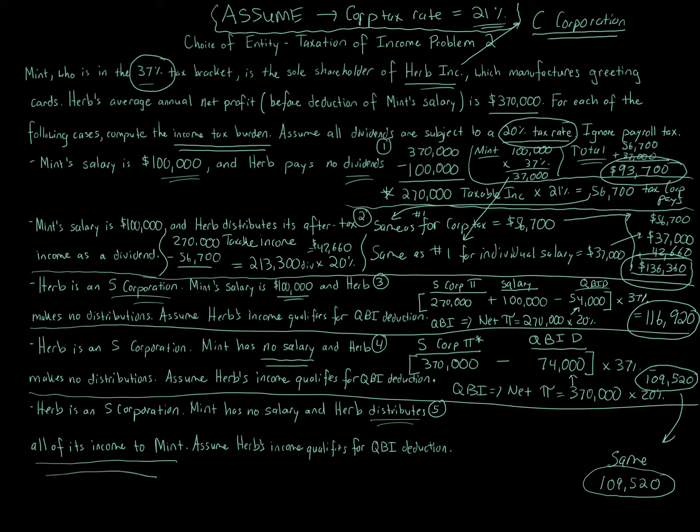All right, so I hope you've enjoyed this one. I know this one's really long. Make sure you go back over this. The point of this question is to show you different situations with C corporation and S corporation. Basically, C corporation, double taxation issues versus pass-through, because the partnership issues are going to be very similar. Of course, there's differences between partnership and S corporation, but just the pass-through of the items with income, you're going to see it's very similar here. So what I'm saying is that if this was a partnership, it would be very similar based on this situation versus if you had a C corporation, but the S corporation and partnership issues will be very similar, especially given that those issues usually pop up more when there's losses and things like that.